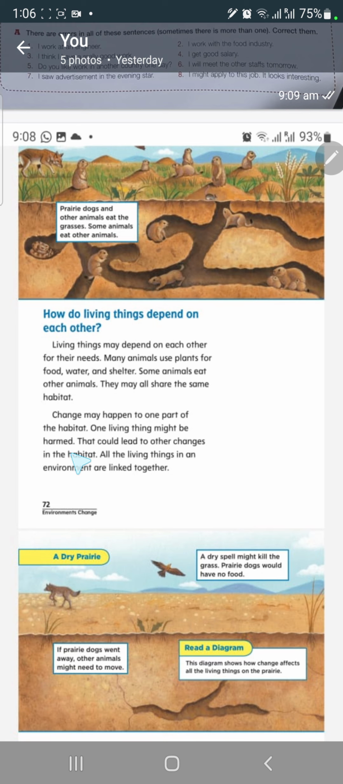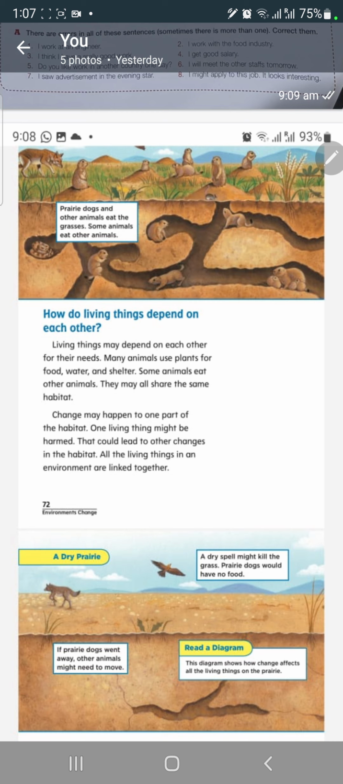because of what? Because of the other animals, sometimes because of a changing weather, sometimes because of it changing the habitat itself. That could lead to other changes in the habitat. All the living things in an environment are linked together. For example, I gave you an example before. In winter time, what happened to plants? Some plants die.